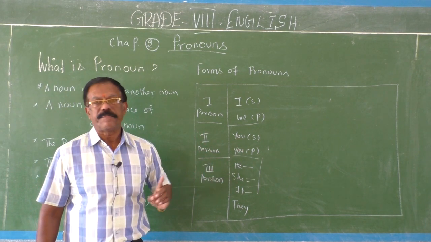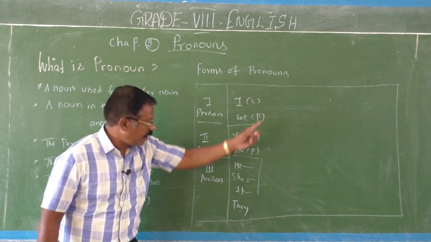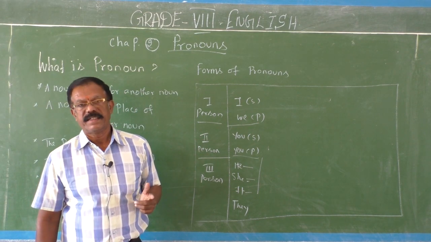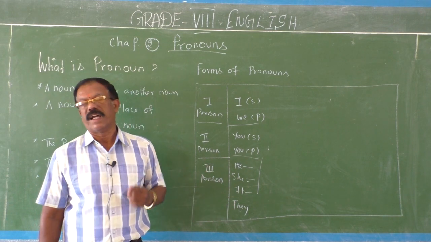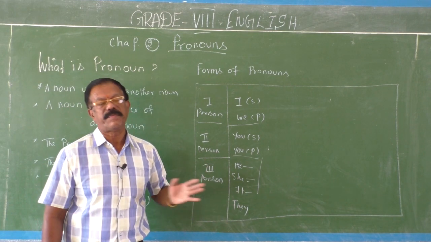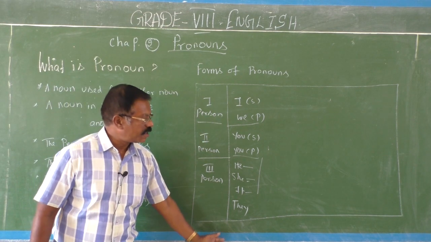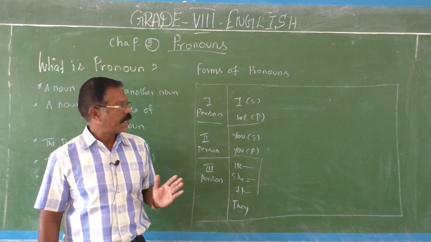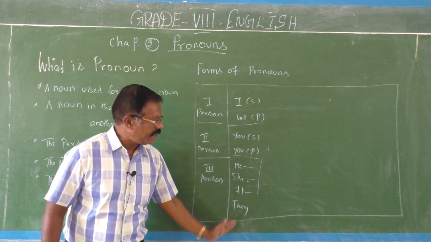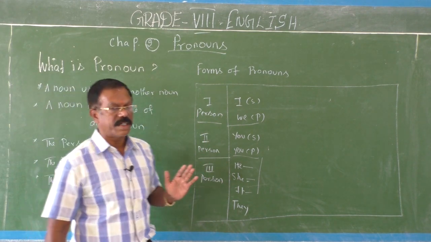He is my father. She is my mother. It's my pet dog. They are my friends. They are my neighbors. They are my classmates. So all these forms are called a subject form of personal pronouns because the sentence begins with these subjects.